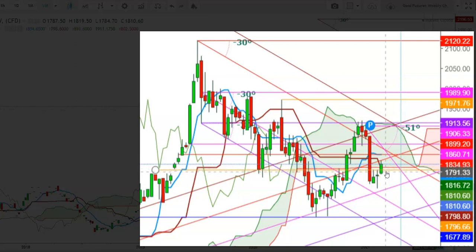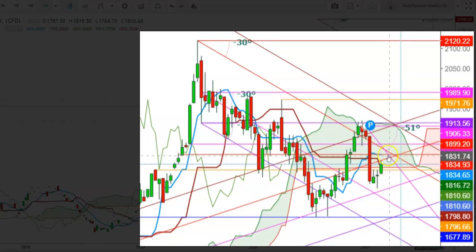But here I find that a breakdown below the levels of 1791 could push the gold futures to test new lows, where the next support will be at the levels of 1762, and the third support will be at the levels of 1747. So friends, here I find that during the upcoming week the gold futures could test these levels.